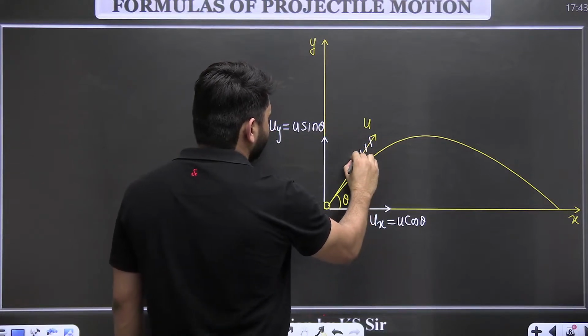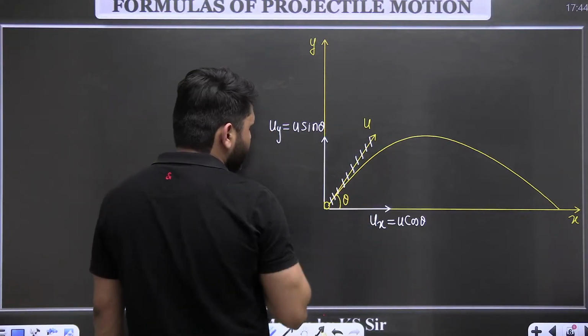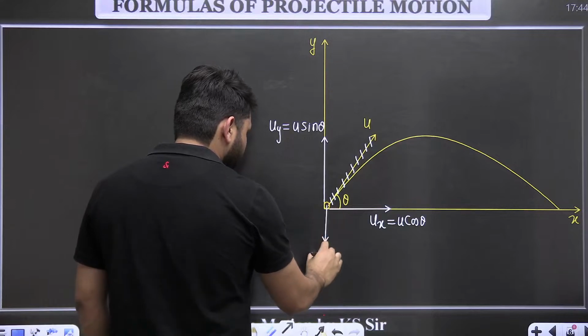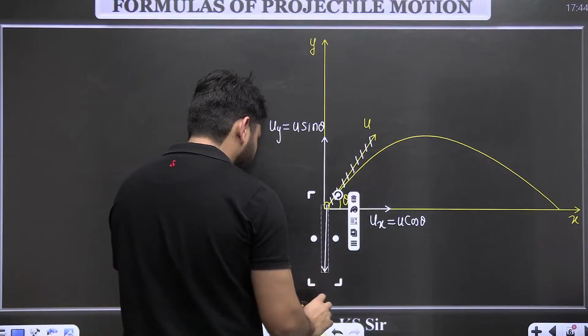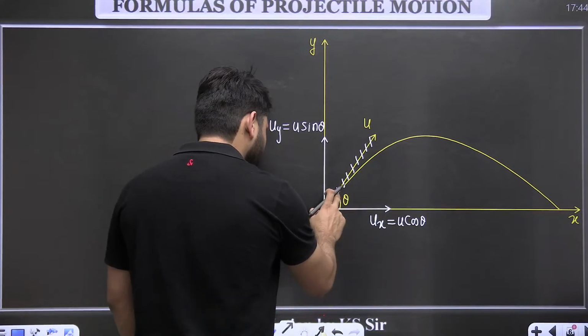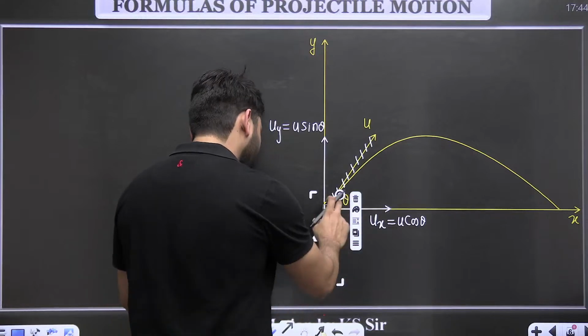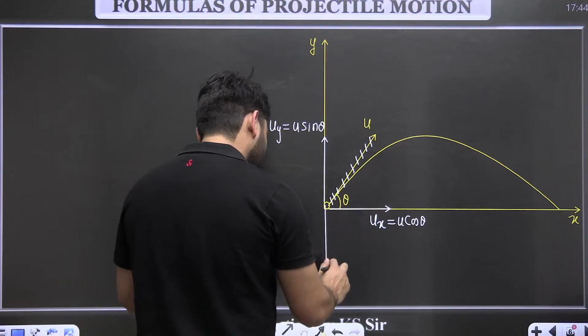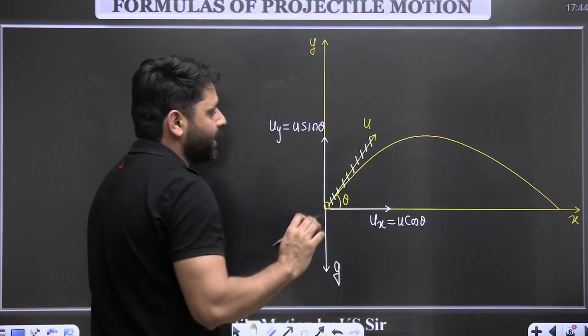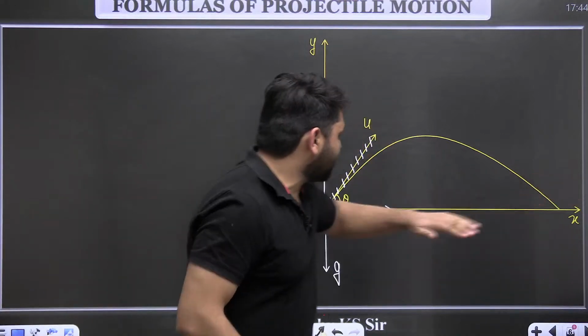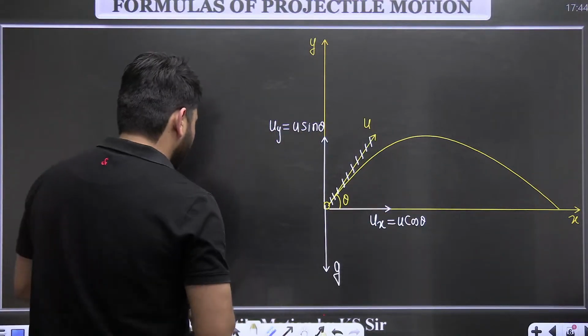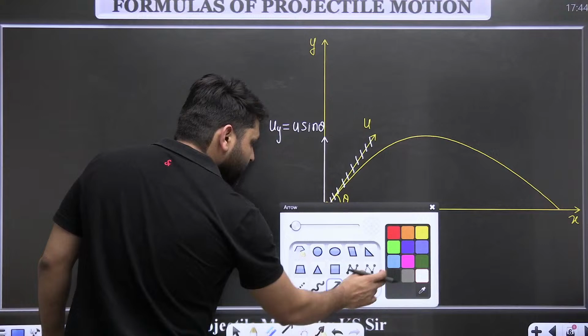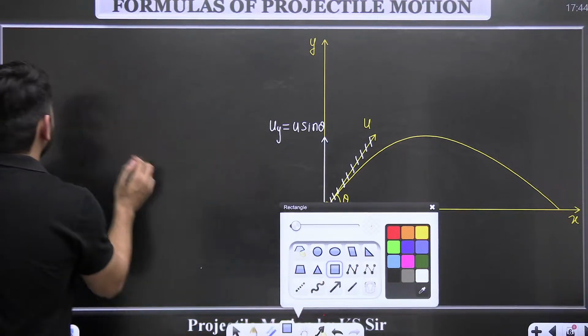So we break this u into mutually perpendicular directions. There will be acceleration as well, in the y direction only. This is the acceleration in the y direction. This motion is along the x-axis and this motion is along the y-axis. Here we will write both the motions.